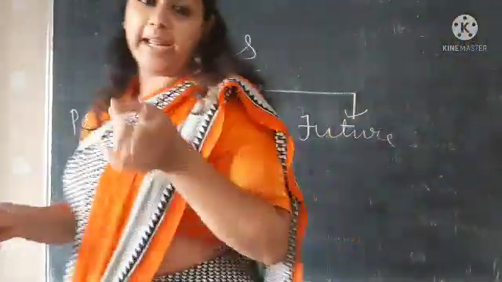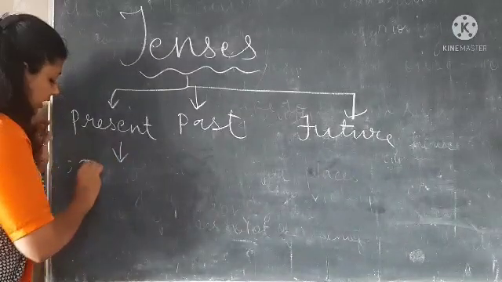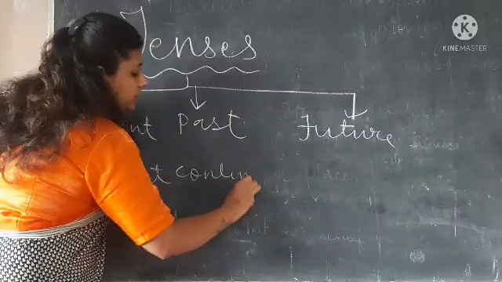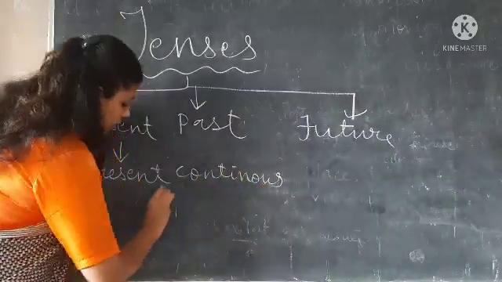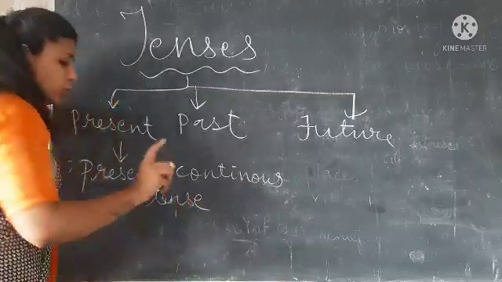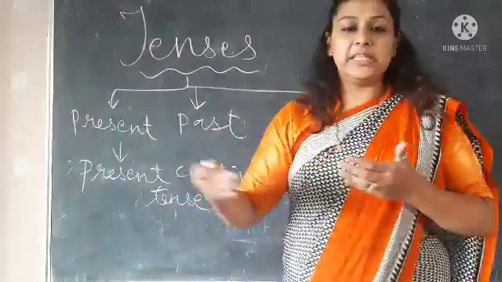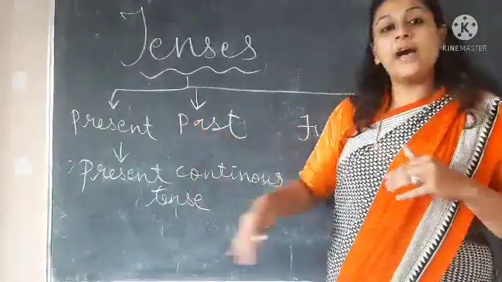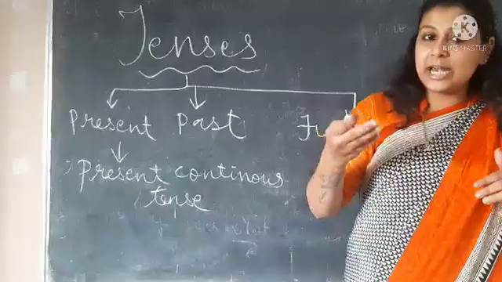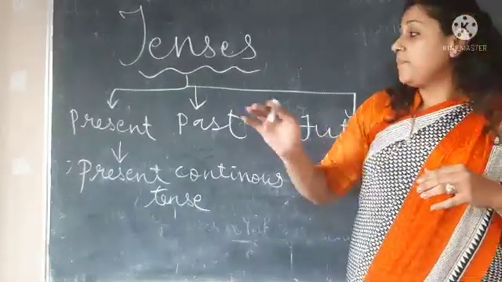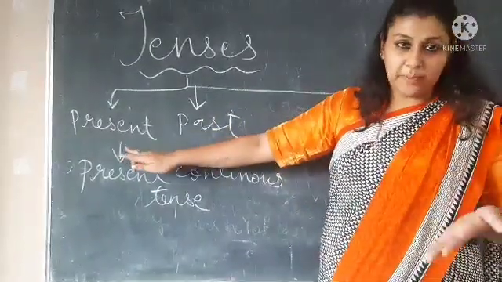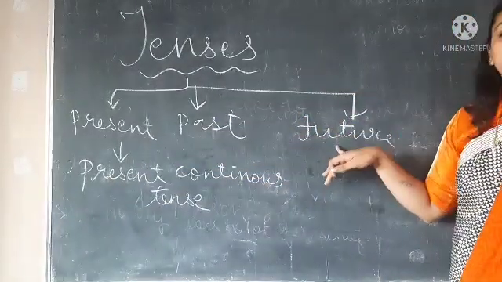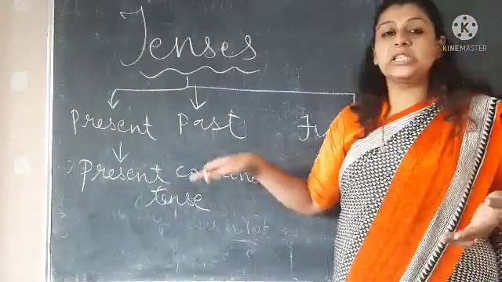There is one more tense, that is present continuous tense. So what is present continuous tense? So continuous means कोई भी चीज कंटिन्यू करना, right? Like I am teaching. So these all have rules and regulations. In the next class, we will learn about all this, what is being added in simple present, right? Then what is being added in past, or in future, or in present continuous tense.